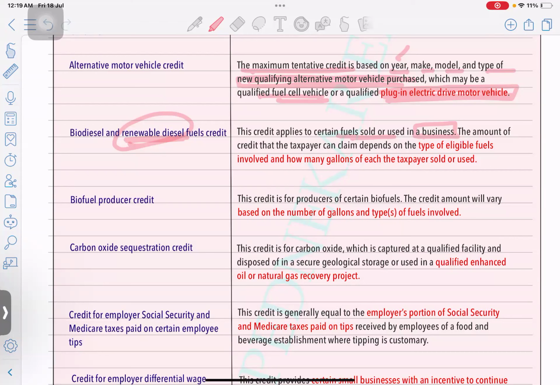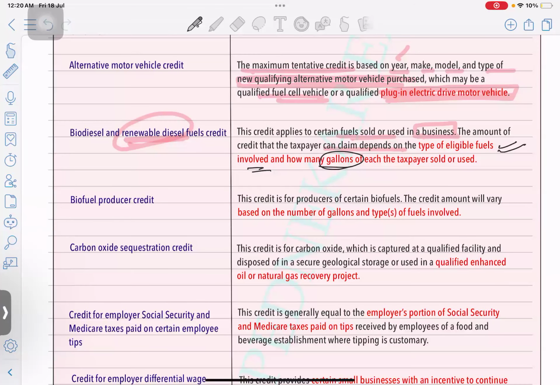So if you are in the business of selling this renewable diesel fuel, or you are using it in the business, the amount of credit the taxpayer can claim depends on the type of eligible fuel involved and how many gallons you are going to sell in the market, or how many gallons you have used. Okay, again, there's no limit. There's no need to remember the limits. Mainly for Part 2, they are not going to straight away ask what's the limit for biodiesel or renewable diesel fuel credit. They are just going to focus on how you are going to remember the concepts or eligibility criteria.